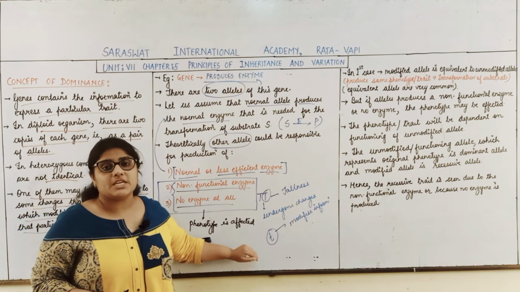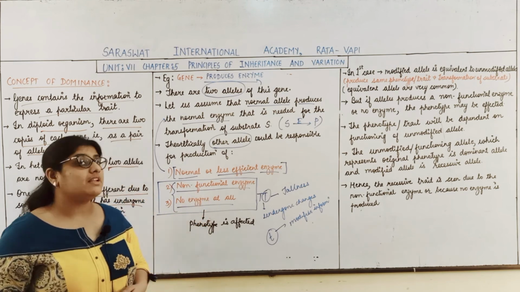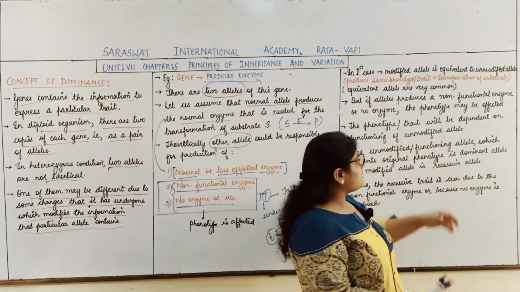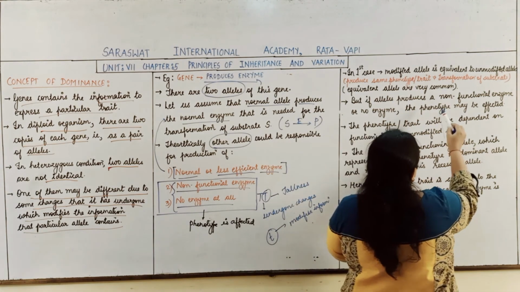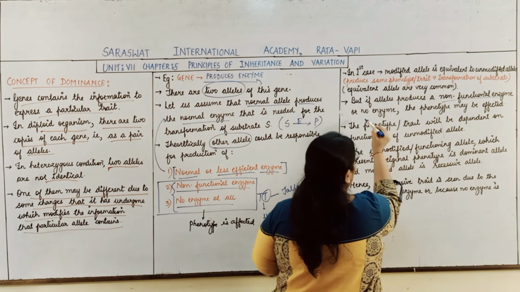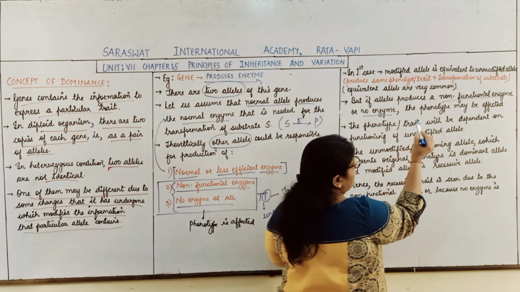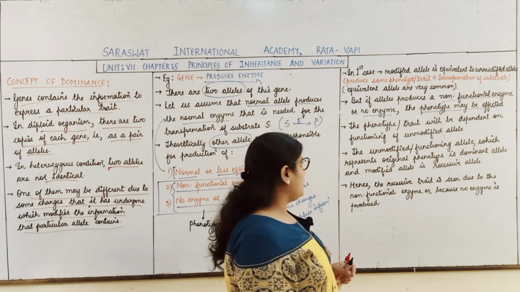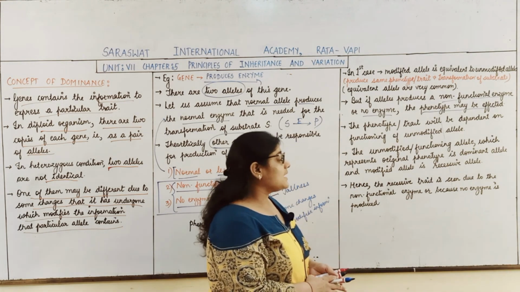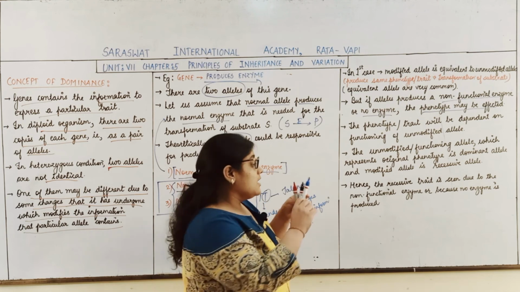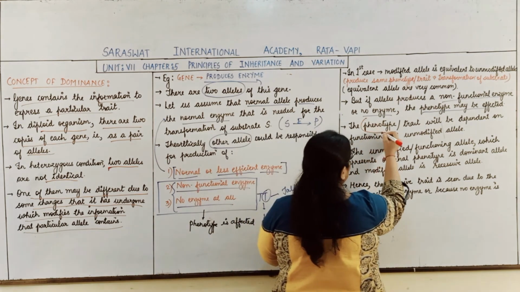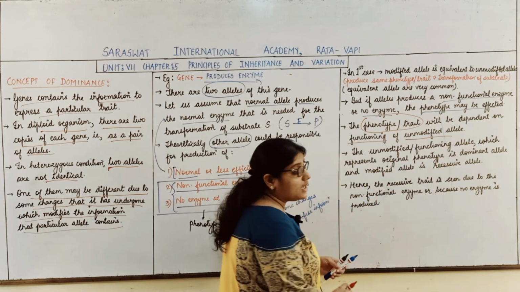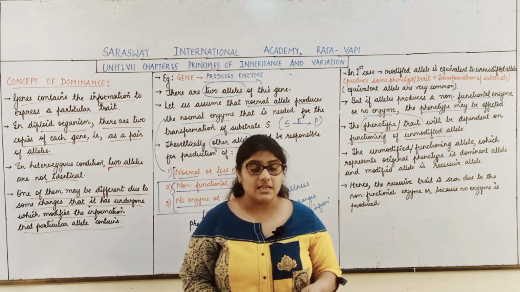Transformation of the substrate into product. So that will be affected. Phenotype may be affected. So students, in this condition, the phenotype is dependent on the functioning of the unmodified allele.